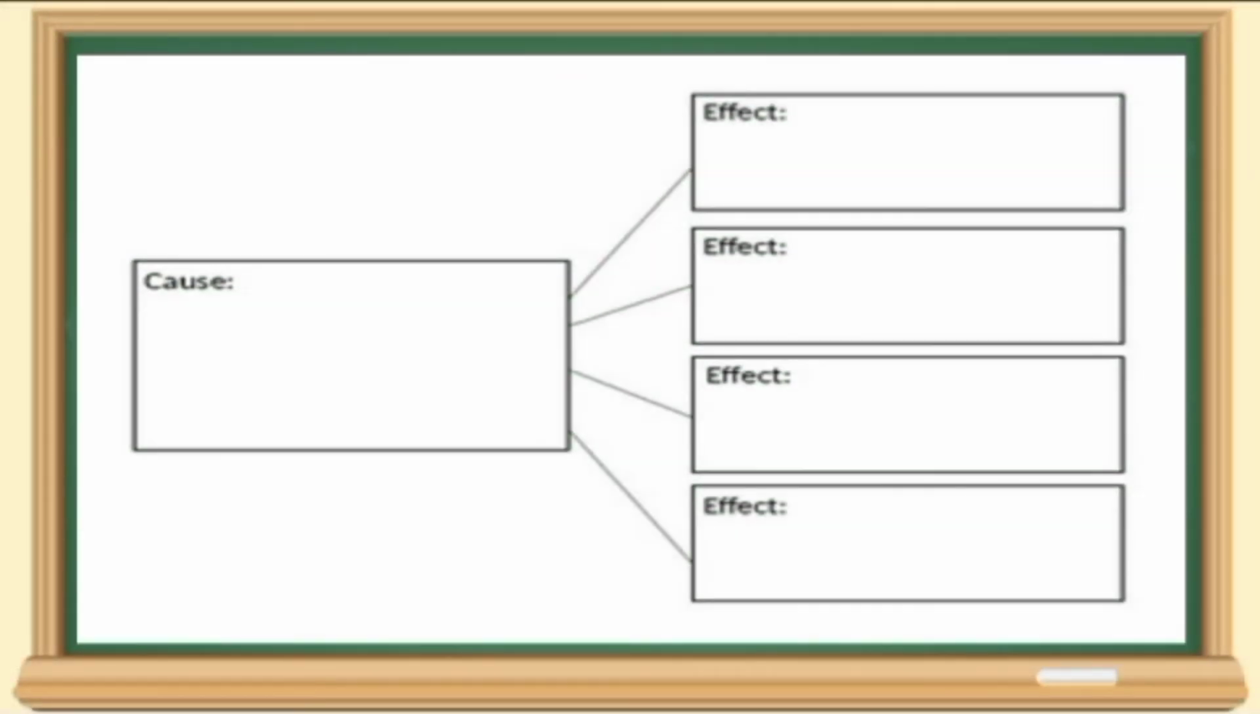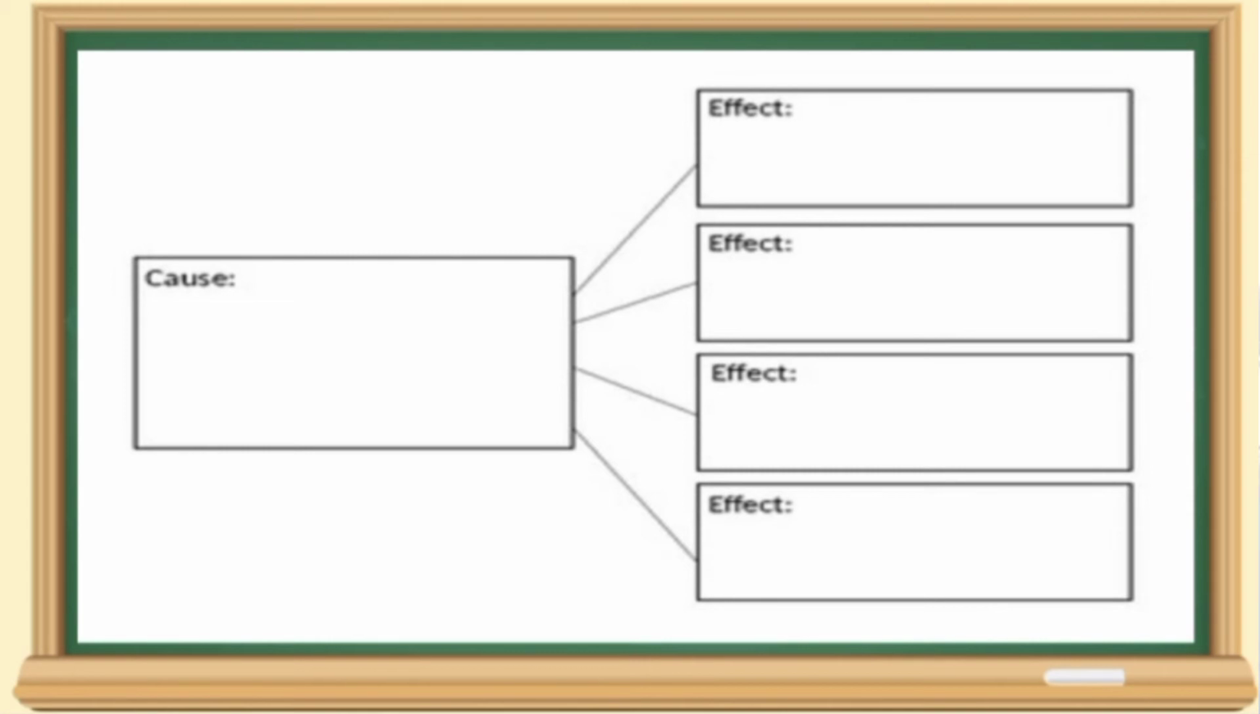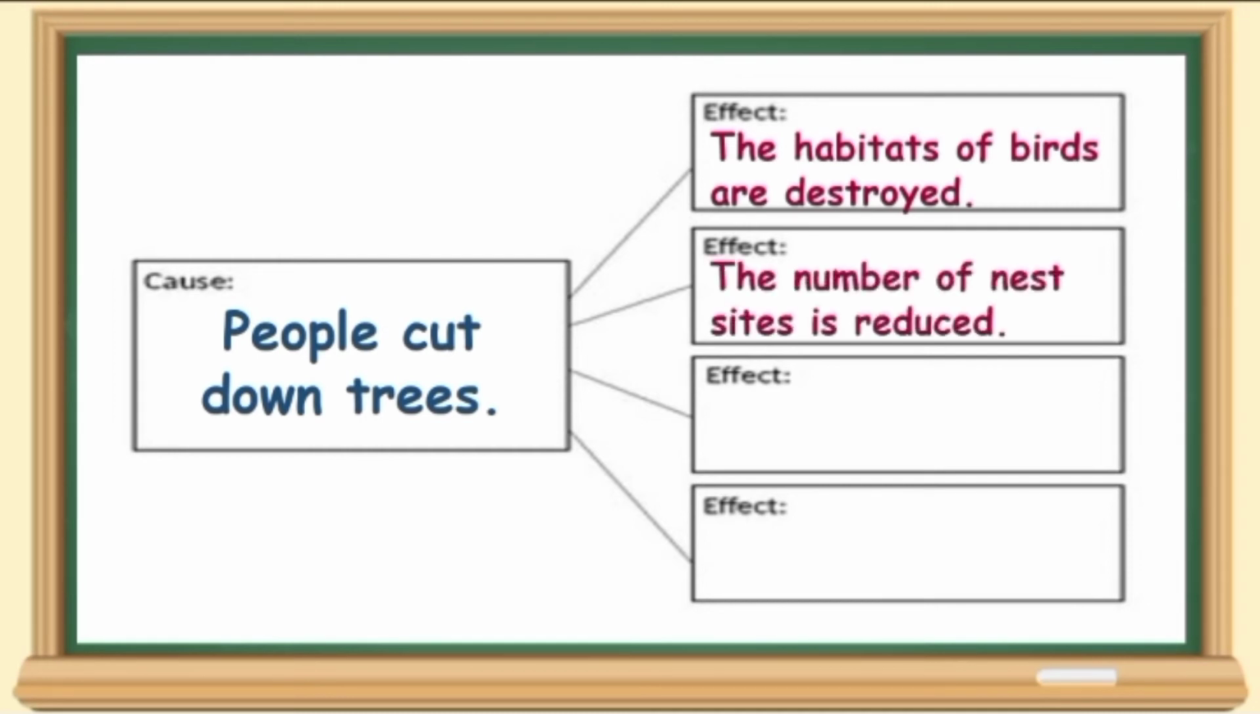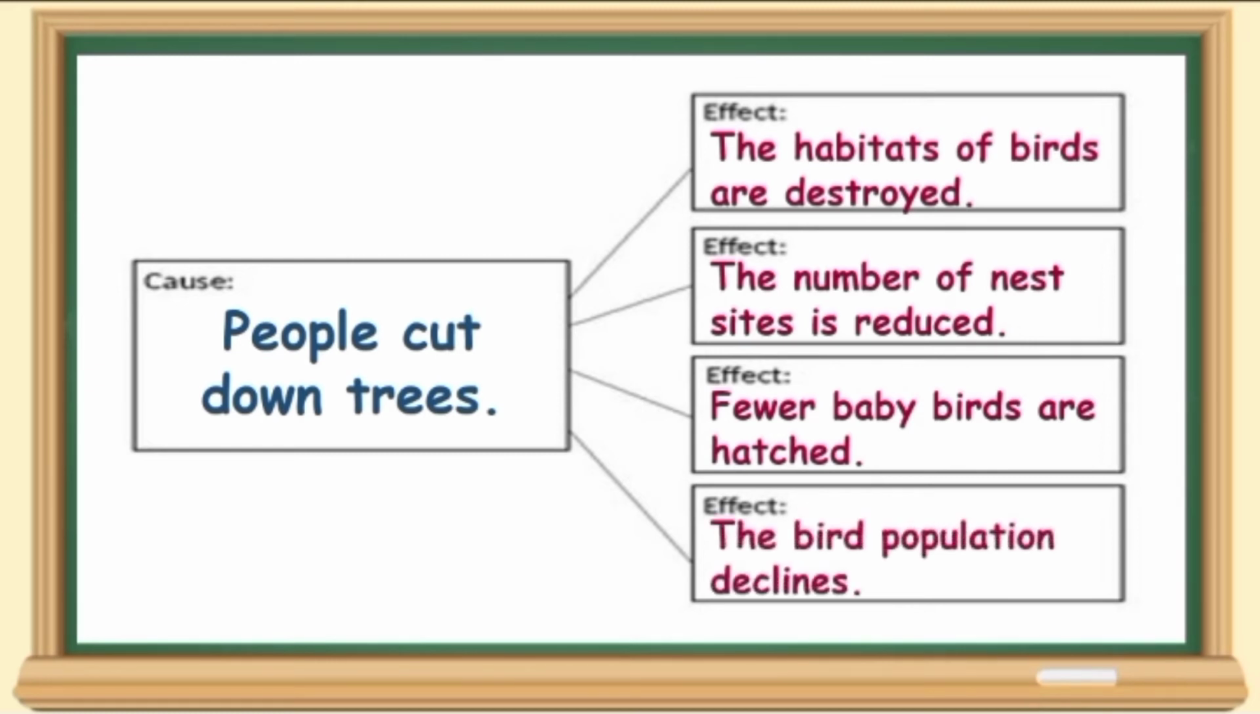Okay, which one is the cause? Yes, you are correct. People cut down trees. That is the cause. And the effects are, first, the habitats of birds are destroyed. Second, the number of nest sites is reduced. Third, fewer baby birds are hatched. And lastly, the bird population declines. Did you get all the correct answers? Wow, you are definitely learning fast.